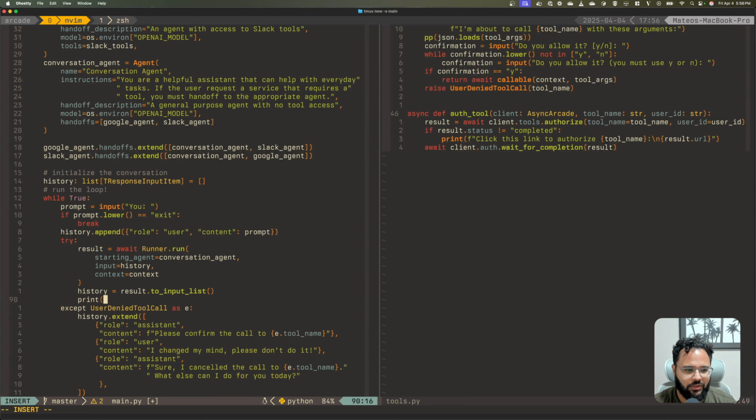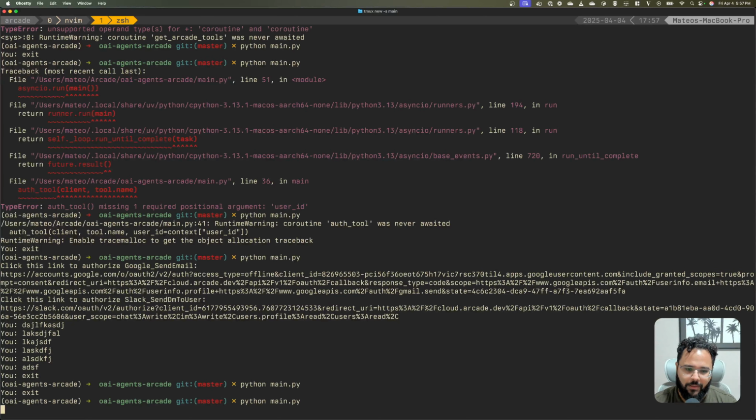We say print result final output, which is what the agent actually wants to reply, right? So let's test this now. So let's go to tutorial, Python main. It's already authenticated, and I can say, get my latest 5 emails and summarize them. Then send me, Mateo, a DM on Slack, including the summaries.